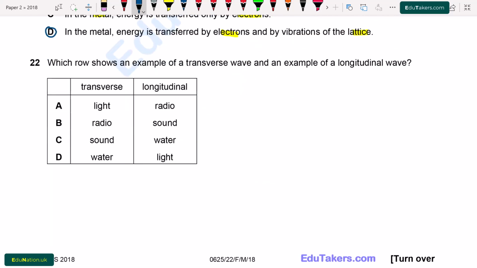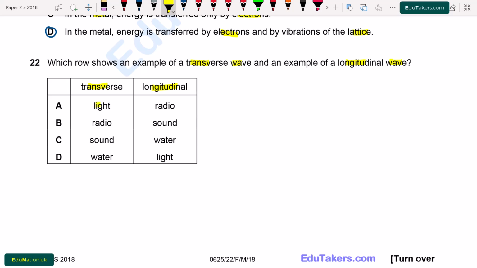Question number 22. Which row shows an example of a transverse wave and an example of a longitudinal wave? In a transverse wave, the particle moves perpendicular to the direction of propagation of the wave, while in a longitudinal wave, the motion of the particle is parallel to the direction of propagation of the wave.